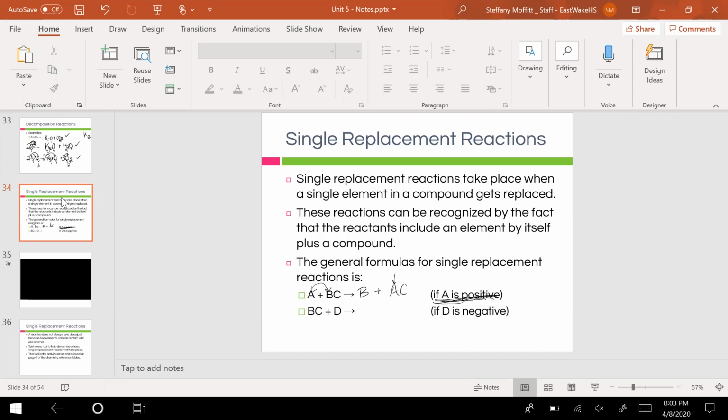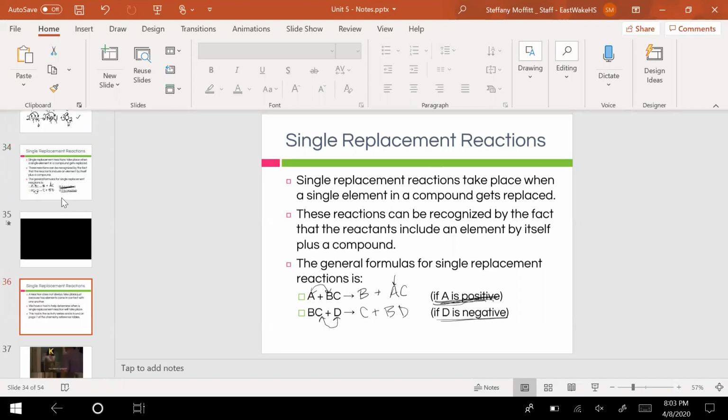Now, in the second one, D is negative and it's all by itself. So D is going to replace the thing that's just like it, which is going to be C, because C is that anion in that compound. So C is going to get booted out, and BD will be your product if we're replacing a negative ion in that case.